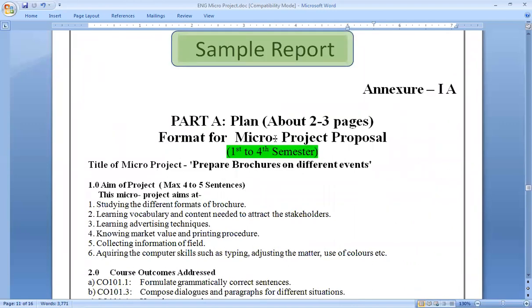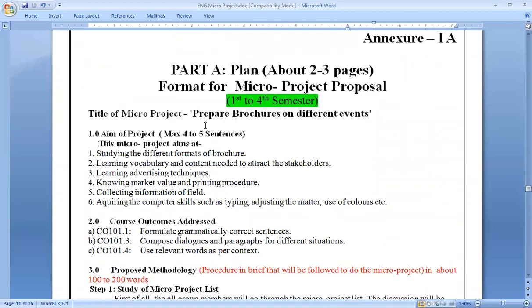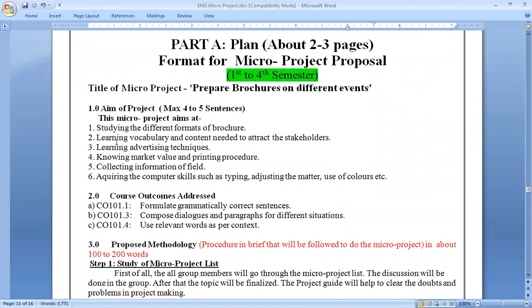This is a report of 2 to 3 pages. It can be 1 or 2 pages, that is quite sufficient. See, this is an example. Prepare a brochure on different events. That is the title of my project. So what is the aim? This is the proposal. Before preparing a brochure for any event, I'm deciding my planning.